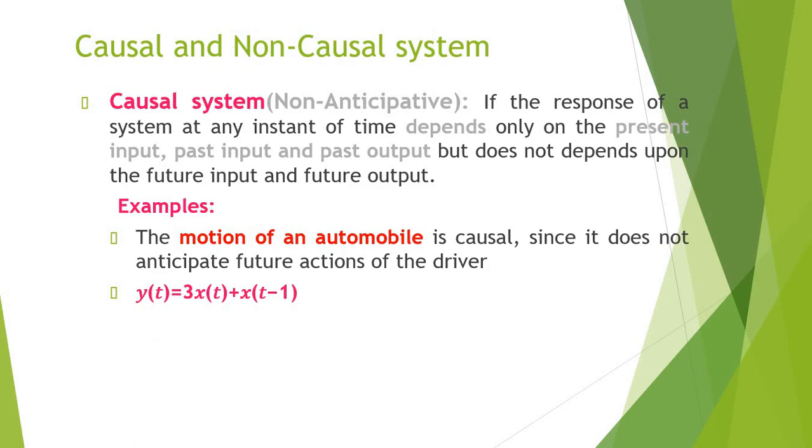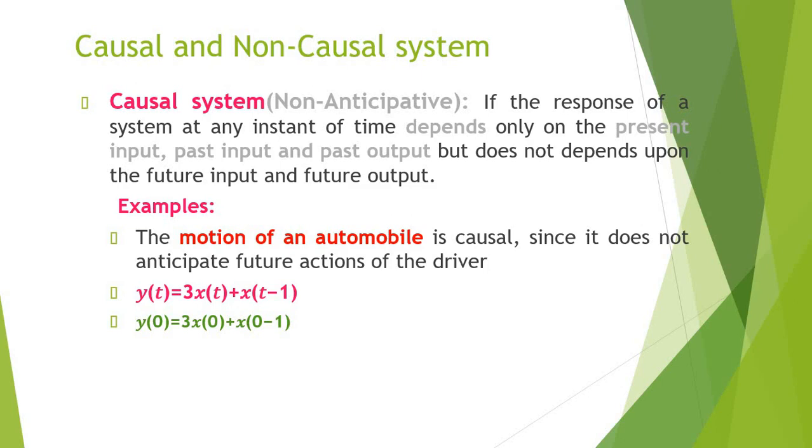Here we can see an example. y of t is equal to 3 into x of t plus x of t minus 1. Here x of t is the current input and x of t minus 1 is a past input. So the present output y of t depends upon the present input x of t and the past input x of t minus 1. While analyzing whether a given system is causal or non-causal, we have to identify the value of the output at least at 3 instants of time: present instant 0, positive time index 1 and negative time index minus 1.